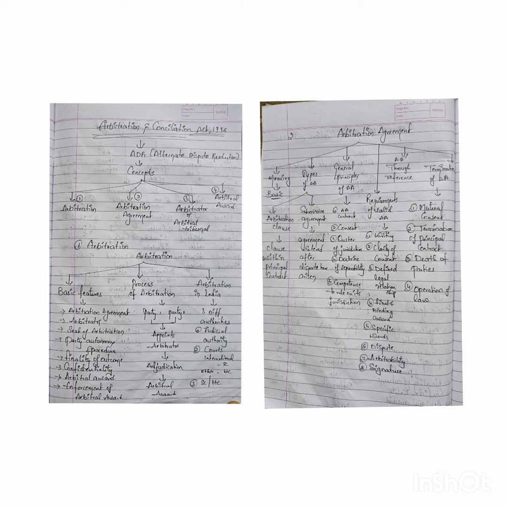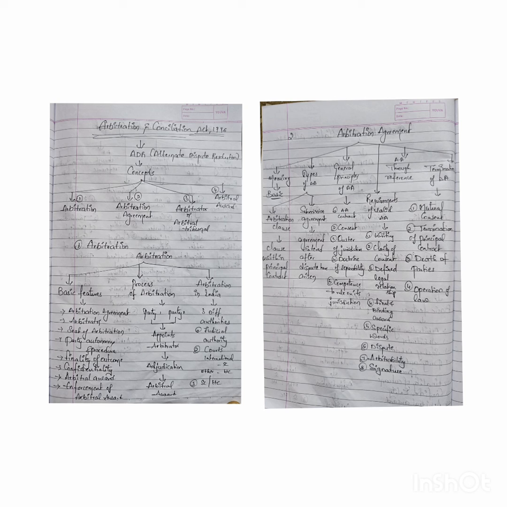Next, death of the parties. Generally, in India, due to death of the parties, the arbitration agreement shall not be terminated and it shall be continued by the legal representative. But if there are no legal representatives, then it shall be terminated. And fourth, operation of law: if some law has come into effect and the dispute shall not be arbitrated, and they ask to terminate the arbitration agreement, then it will be terminated. So these are the 4 cases of termination of arbitration agreement.